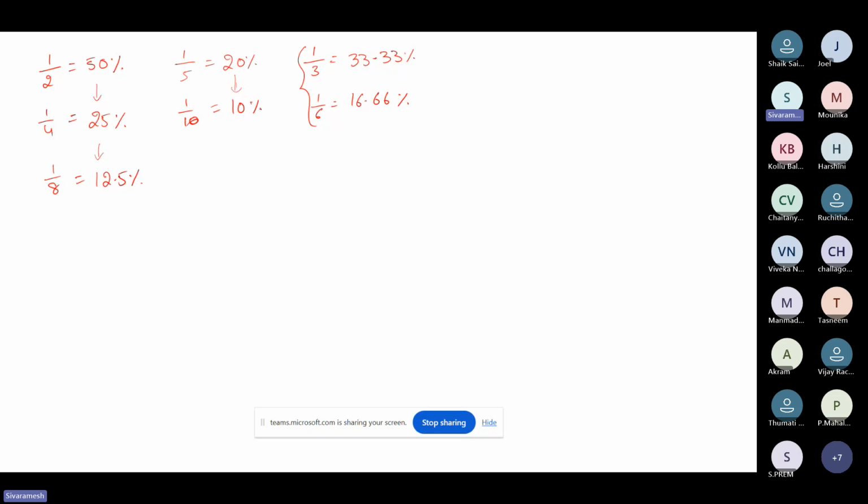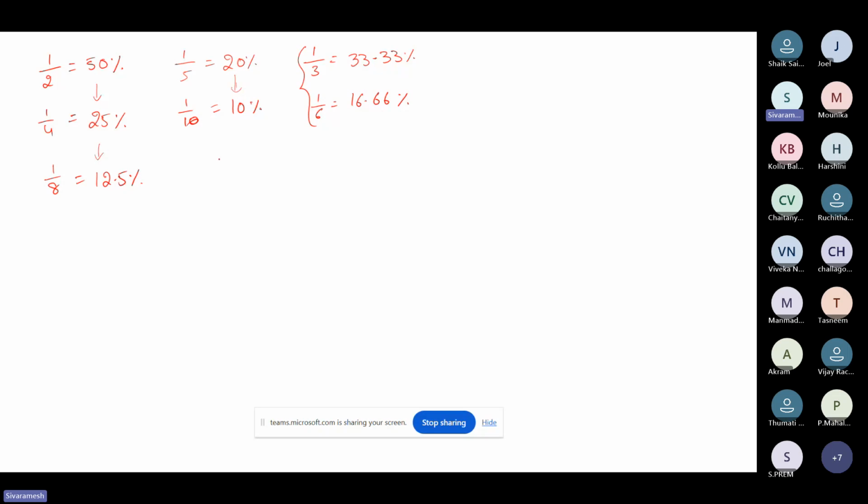Okay, so it should be 16.66, not 66.66. And you might be thinking, sir is saying when we have 6 in the fractions, all sixes will be there. So don't think like that. 16.66 means 1 by 6, 33.33 means 1 by 3. Now what we covered: 1 by 2, 1 by 3, 1 by 4, 1 by 5, 1 by 6, 1 by 7. Yes, I'll cover it later.